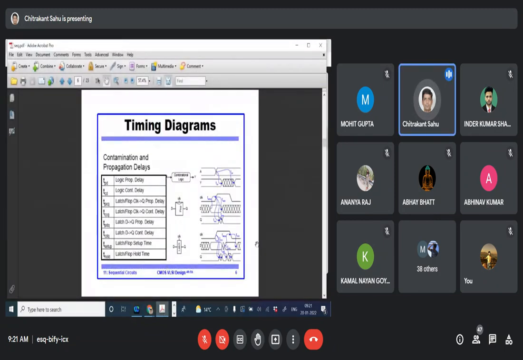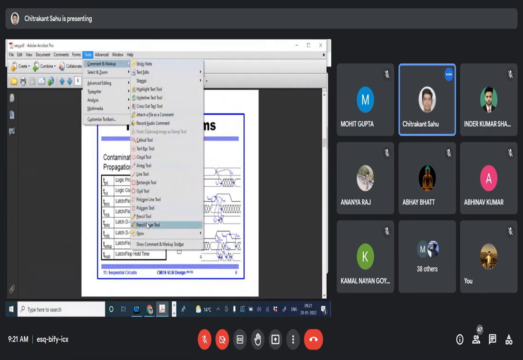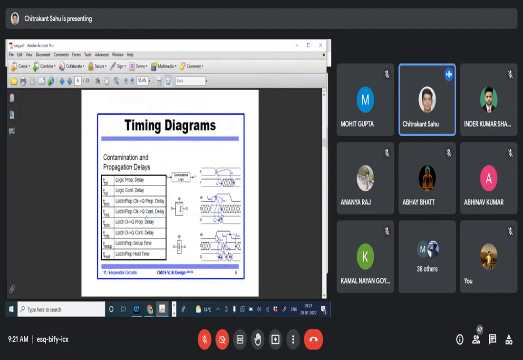Is this slide visible to all of you again? You can see four different kinds of delay associated with this particular block, and the different timing diagrams associated with it. We require a setup time. I was talking about the setup time. So we can summarize: setup time is that the input must be stable before the clock rises. That period of time is called the setup time. So we can derive what the minimum time should be.